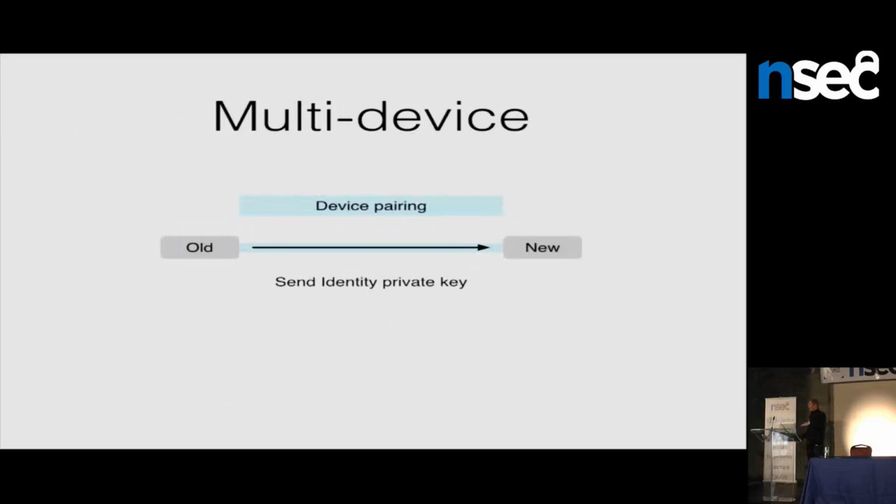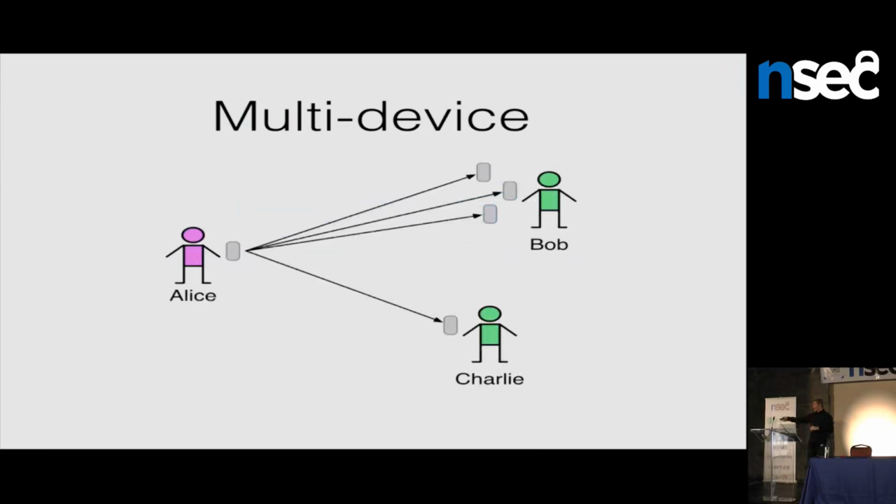Let's look at the multi-device case as well, because people do have multiple devices: phones, laptops, tablets, etc. We want the protocol generic enough to handle the case where people are sending and receiving messages on multiple devices. The way we would handle that is, if you have your original device, you would synchronize its long-term private key to the new device in some fashion. Then the new device would become a sort of clone of the old device, with the same private key. It would generate its own pre-keys. And then when Alice goes to send a message to it, she would just treat each of those devices as sort of like a separate party. So we're building multi-device support on top of multi-party support.